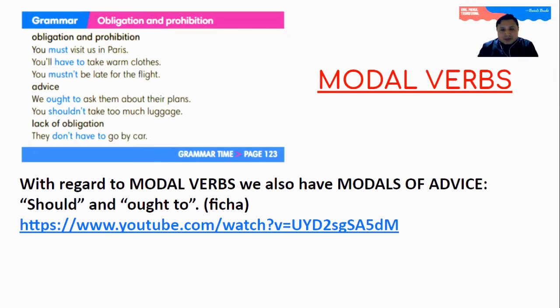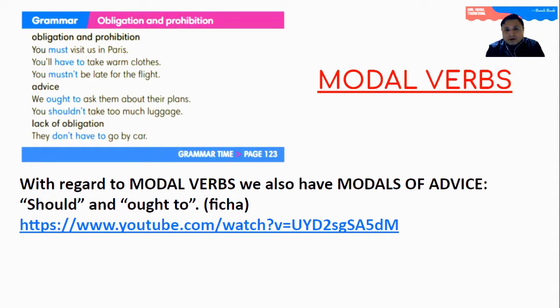But in this lesson, let me show you some grammar you may probably need when you want to share some tips and advice for enjoying the trip. And these words are important, especially when you are trying to give some tips and advice. And these words are called modal verbs. There are many types of modal verbs, but today we are going to be using modal verbs of obligation and prohibition and for giving advice.